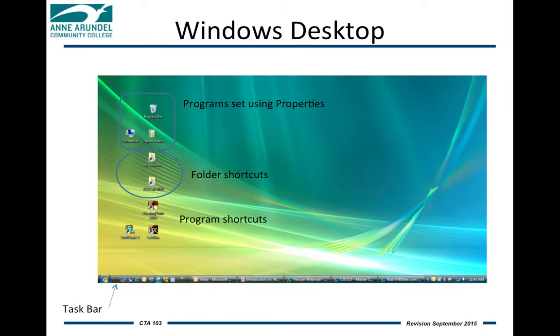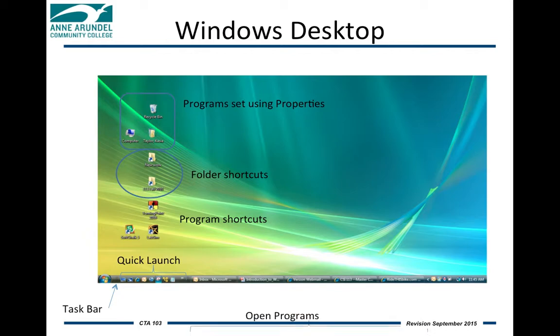Along the bottom of the desktop, we have what is called the Taskbar, and that is that gray bar that goes all the way from the left to the right. On the far left, we have the Windows icon, which is also known as the Start bar. Next to that, we have the Quick Launch area. In here, we have different things, such as Internet Explorer, Microsoft Outlook, as well as some other programs that are often used by this particular individual.